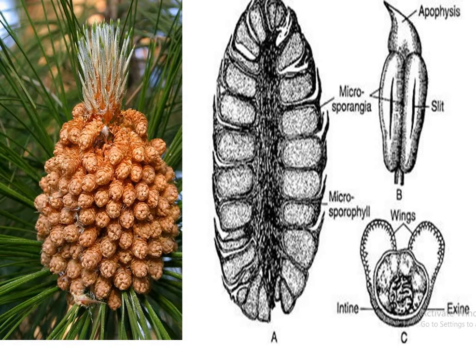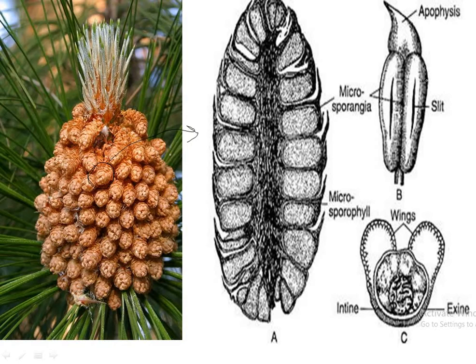When you see the cone, this is a single male cone. This is very interesting. And when you see the LS of male cone, these are microsporophylls containing microsporangia, and at the base the scaly leaves are present.